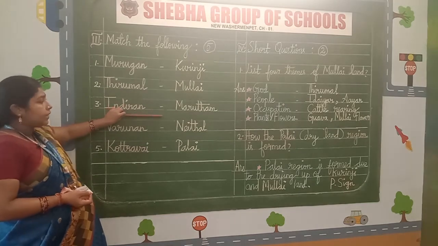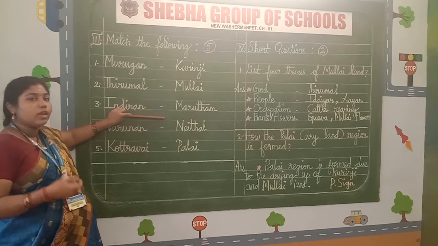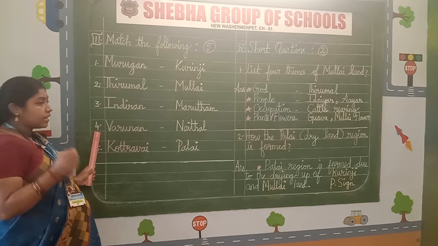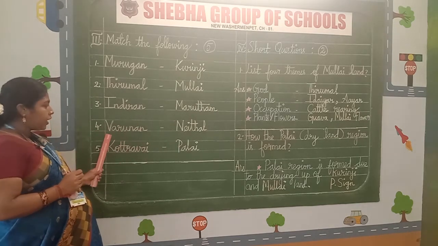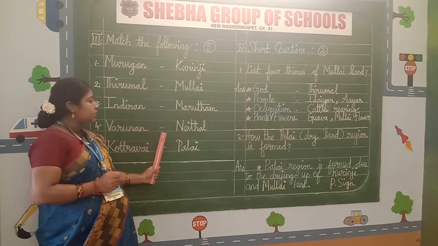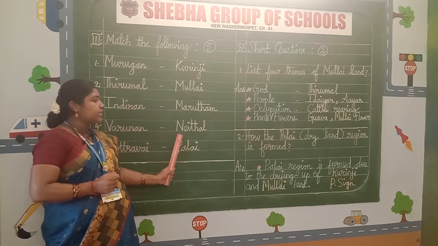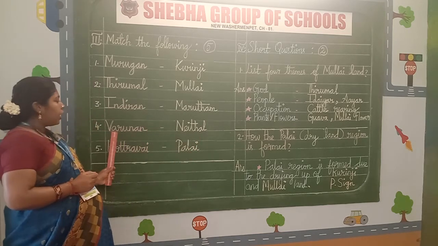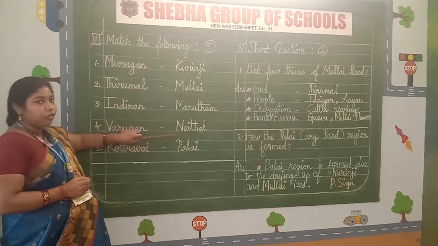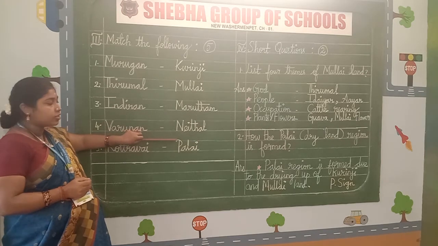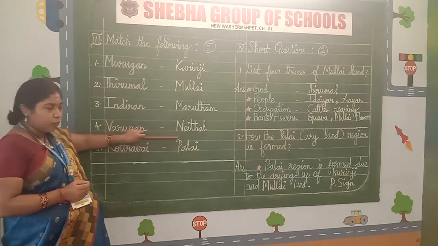After completing the third one, you may now leave a line. Write the serial number 4 in the margin. Varunan. V should be in capital, space, hyphen, space, Neidal. After writing the fourth one, what do we have to do, children? Yes, you are right. We have to leave one line.